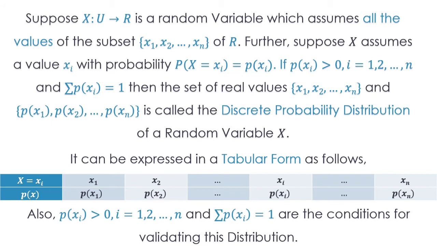These are the conditions for validating this distribution. That means you might be asked questions where a distribution is given and you have to check whether it is a discrete probability distribution or not, where you will be checking these two rules: whether all the probabilities are positive and whether the total is 1. If even a single one of these conditions is not satisfied, then it is not a discrete probability distribution. I will explain that further in this video.